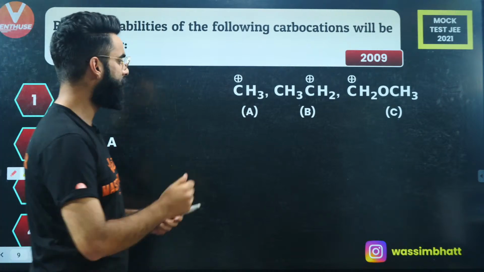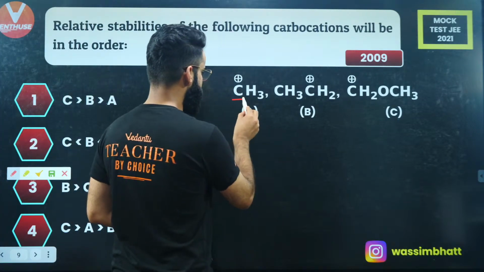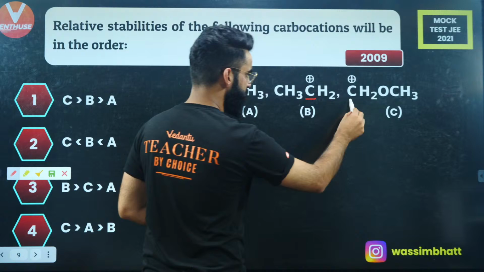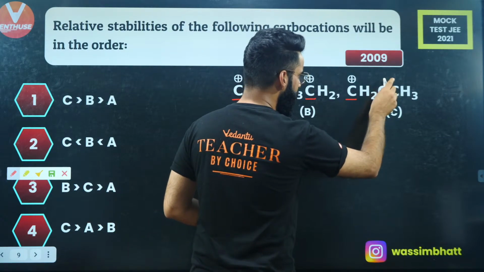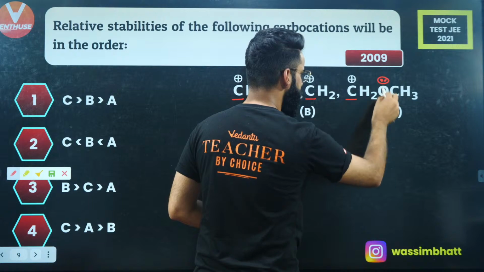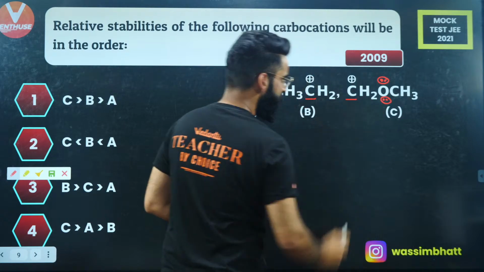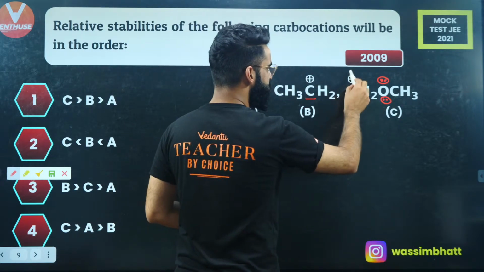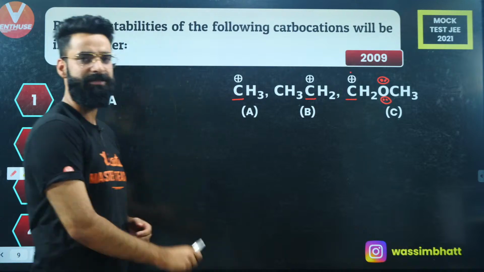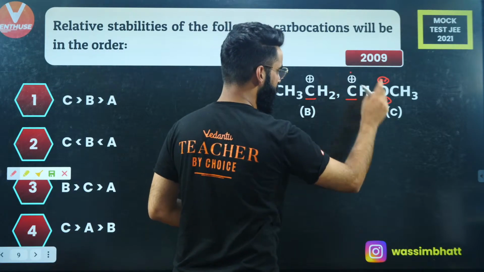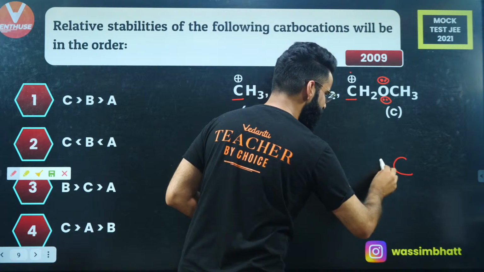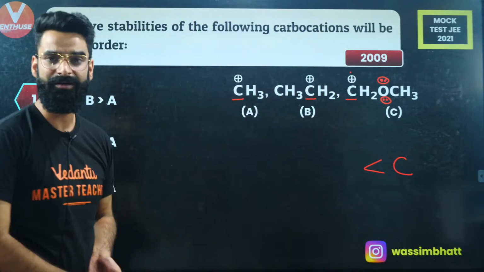Well, people, first of all, have a look. There's a positive charge on this carbon, positive charge on this carbon, positive charge on this carbon, right? There is the oxygen over here, and this oxygen is going to have 2 lone pairs. So can I say this positive charge is in conjugation with this lone pair? Yes. If this positive charge is in conjugation with this lone pair, that means C is going to be maximum stable.